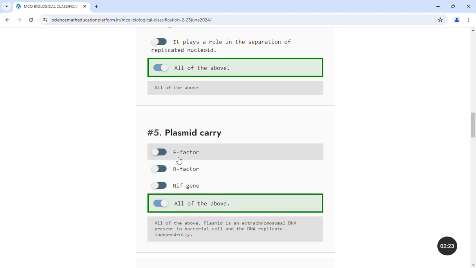And this plasmid carries F factor, R factor and NIF genes. R factor is the resistance factor, which helps the plasmid against any kind of foreign attack. NIF genes are nitrogen fixing genes. That's the reason that bacteria can fix nitrogen, because they have plasmids which carry NIF genes.